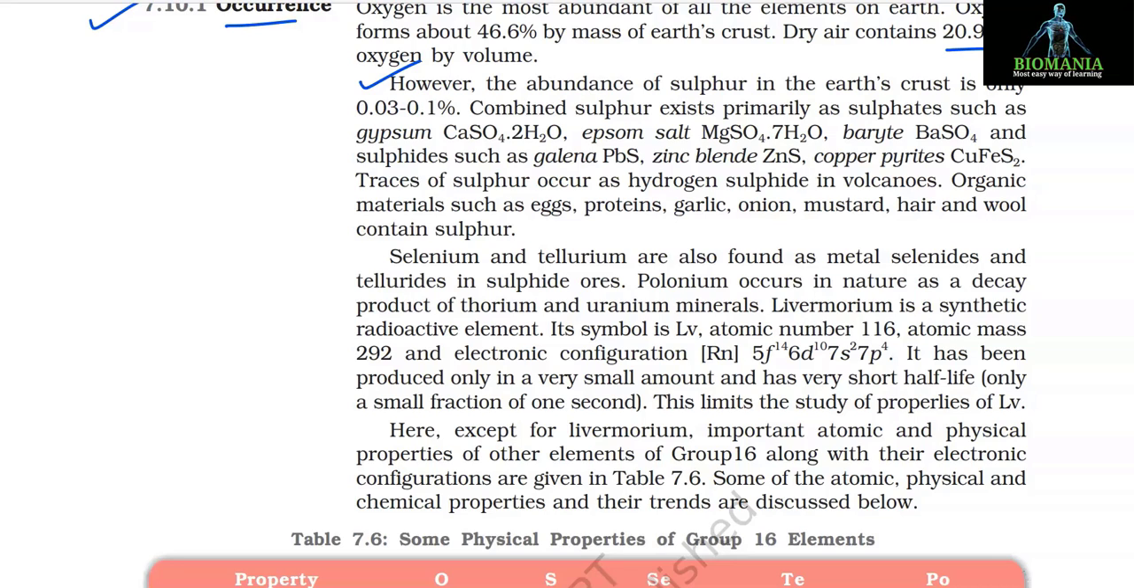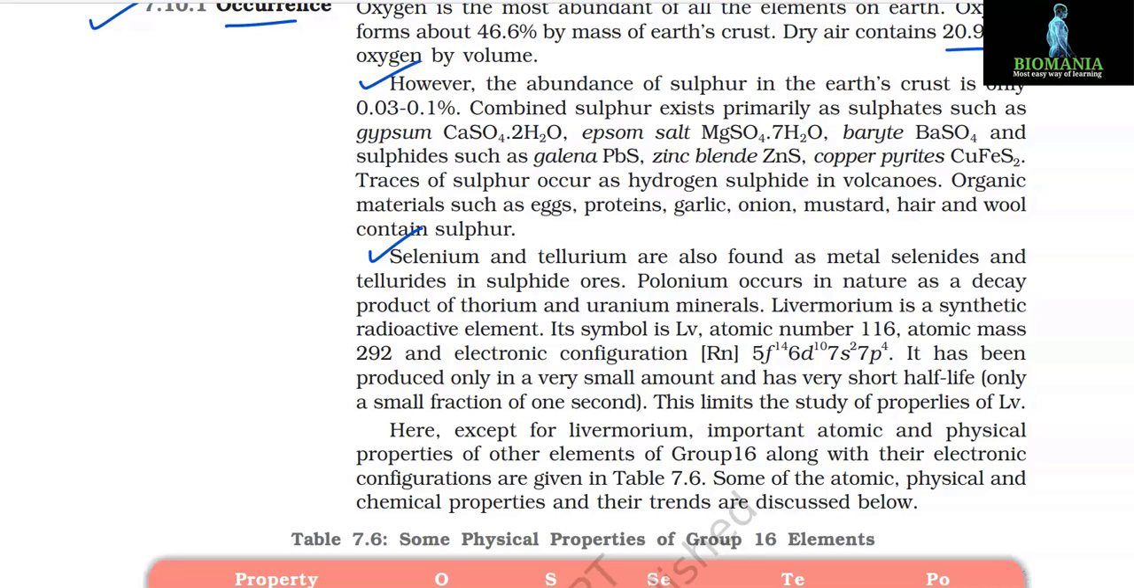Combined sulfur exists primarily as sulfates such as gypsum, CaSO4·2H2O, Epsom salt, MgSO4·7H2O, barite, BaSO4, and sulfides such as galena PbS, zinc blende ZnS, copper pyrite CuFeS2. Traces of sulfur occur as hydrogen sulfide in volcanoes. Organic materials such as eggs, proteins, garlic, onion, mustard, hair and wool contain sulfur. Selenium and tellurium are also found as metal selenides and tellurides in sulfide ores.